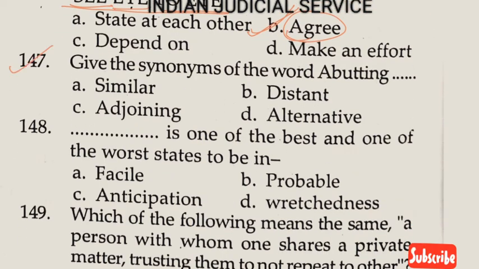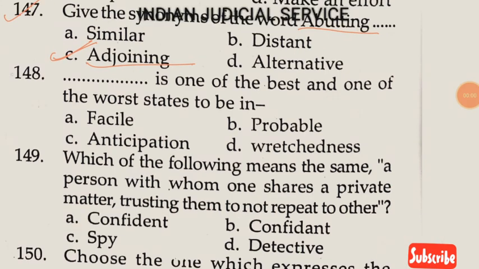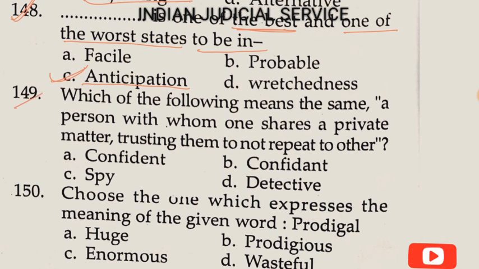Now question number 147. Give the synonym of the word abutting. Similar, distinct, adjoining, alternative. So the answer here is adjoining, option C. Now question number 148. Dash is one of the best and one of the worst states to be in. So it is anticipation. Answer here is option C. Now question number 149.